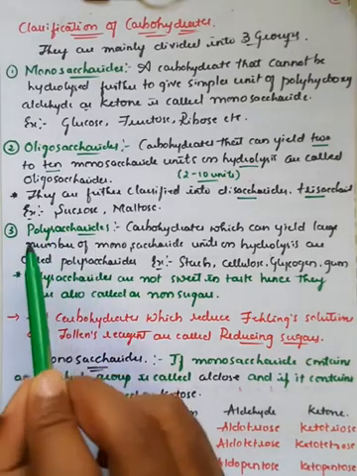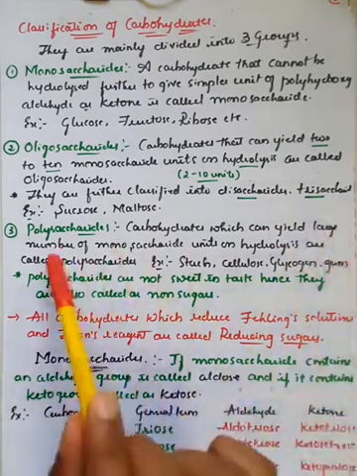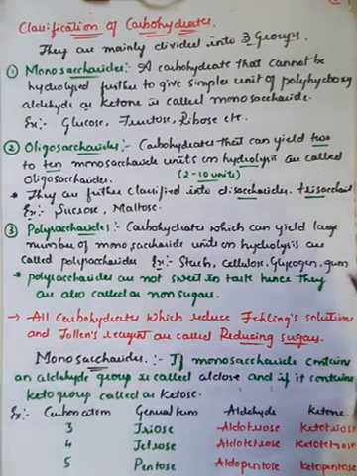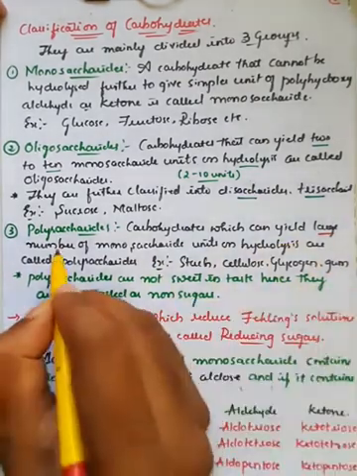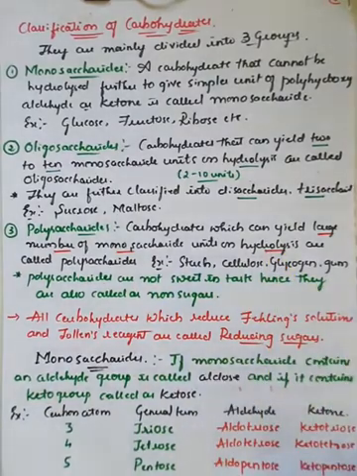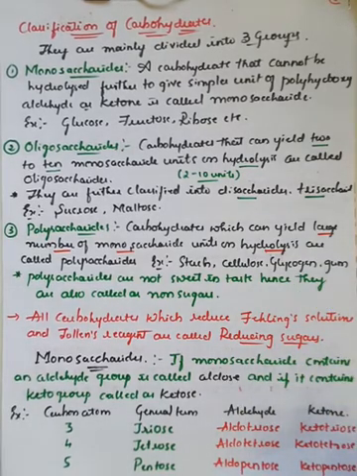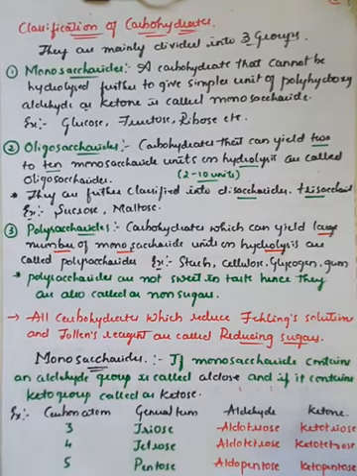And the third important classification of carbohydrates is polysaccharides, right? The carbohydrates which have the ability to give a large number of monosaccharide units on hydrolysis are generally called polysaccharides, like starch, cellulose, glycogen, gum. They can consist of more than 10 monosaccharide units, so they can split into 10 or more different or same kind of monosaccharides.